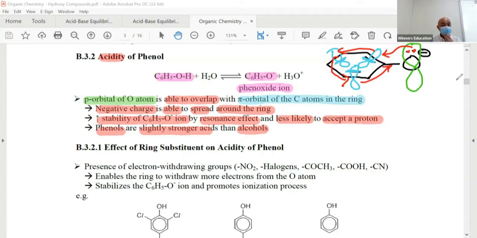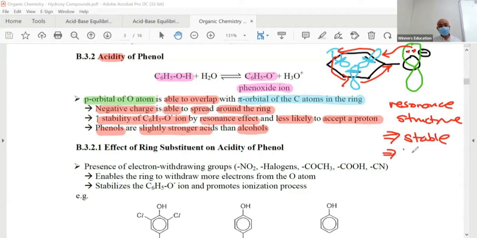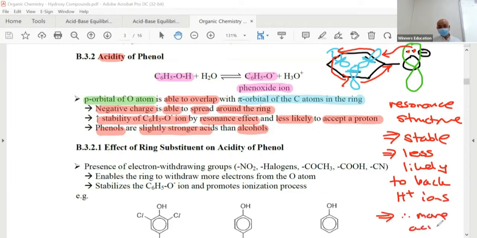Everyone okay? And therefore, this is what we call a resonance structure, which is very, very stable, and therefore less likely to accept back the H+. All right, I write a bit more so you can see. Therefore, it is more acidic.